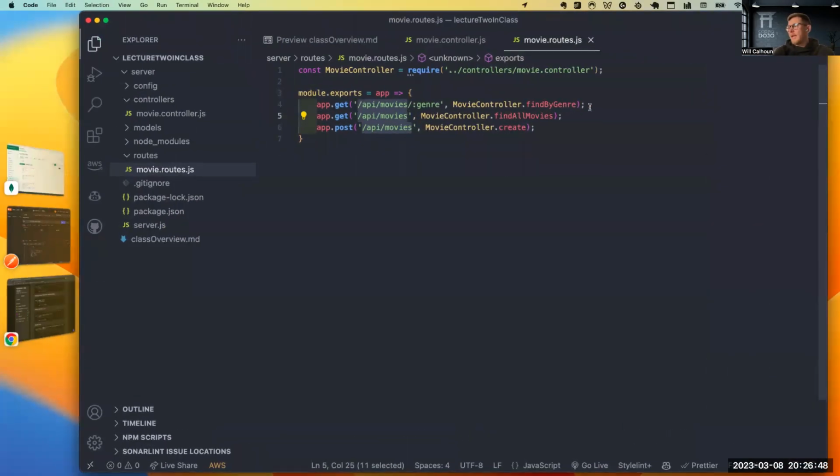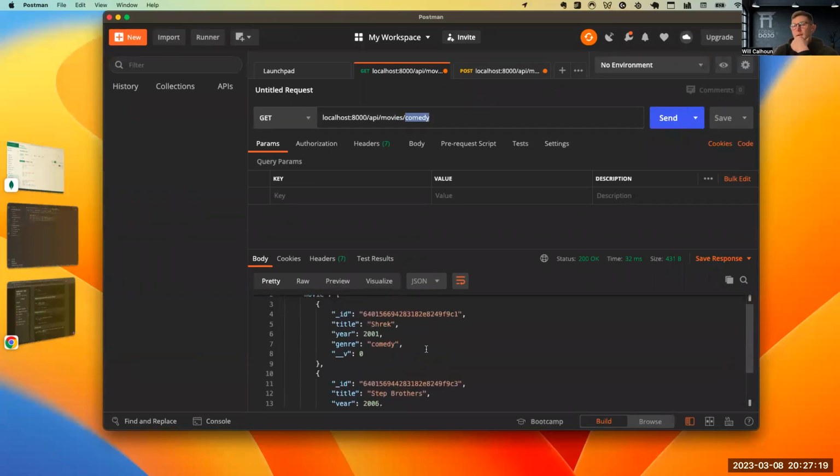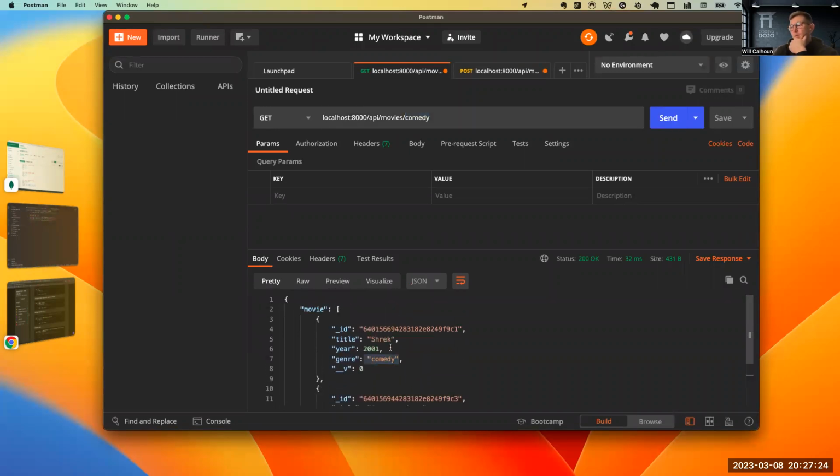But I do know what you're saying. Sometimes what can happen is if you have a route that is similar, it will automatically infer and say, okay, cool, this is the route, and it deals with the wrong routing. I've never experienced that, but I do know that it happens. So I understand what you're saying from a perspective of more unique routes. But we just tested it and it works just fine. What's cool is I'm able to pass in comedy. It takes that request.params value and only returns to me an array of the movies that have the genre comedy.